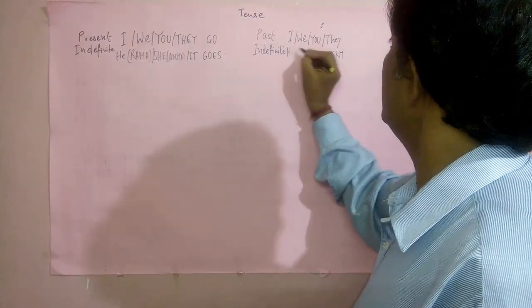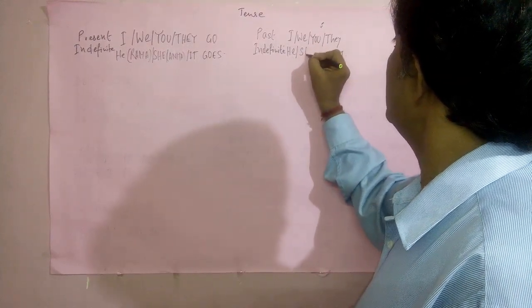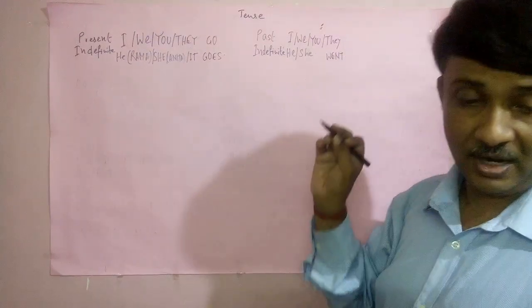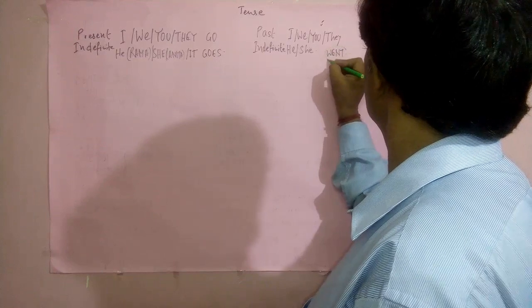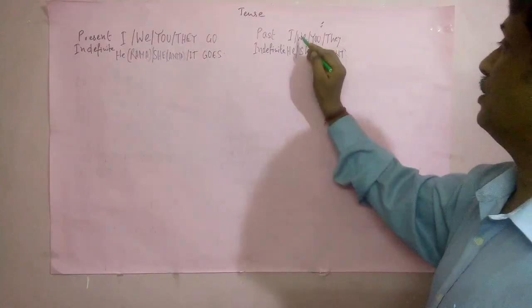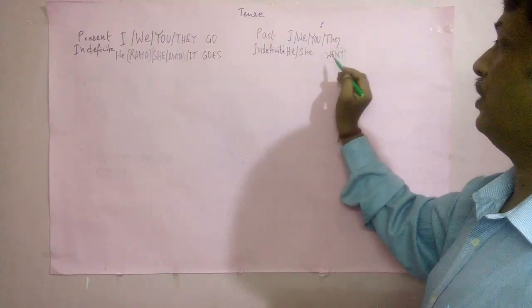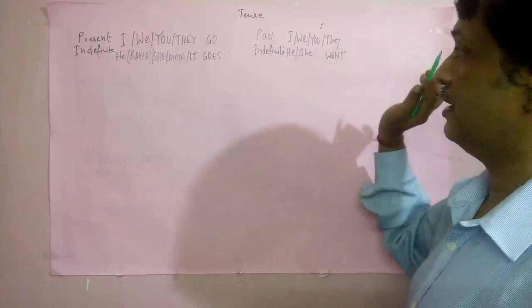Or he, or she. All the verbs use that is went. I went, we went, you went, they went, he went, she went.